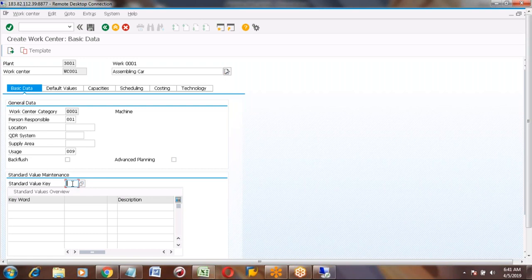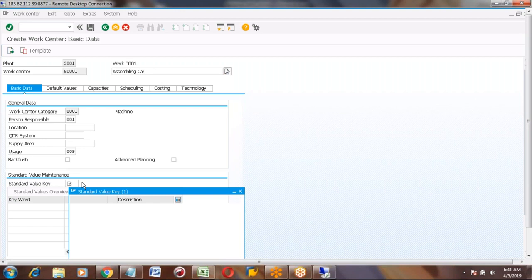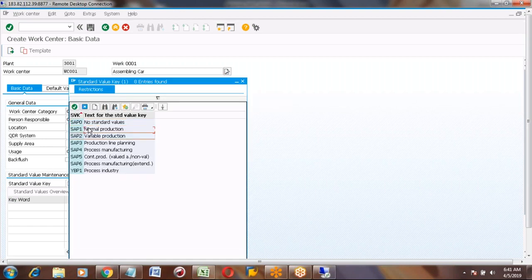Okay, that group we will maintain here. For example, these are the standard SAP keys: normal production, variable production, process, production line. All these are the SAP standard, not Y, but SAP 0 to SAP 6. For example, if I take SAP 1, normal production.